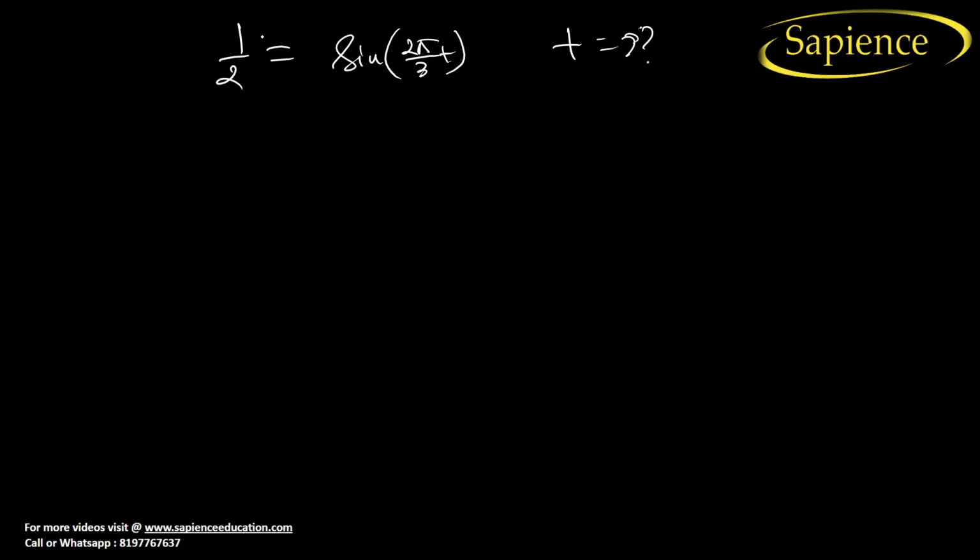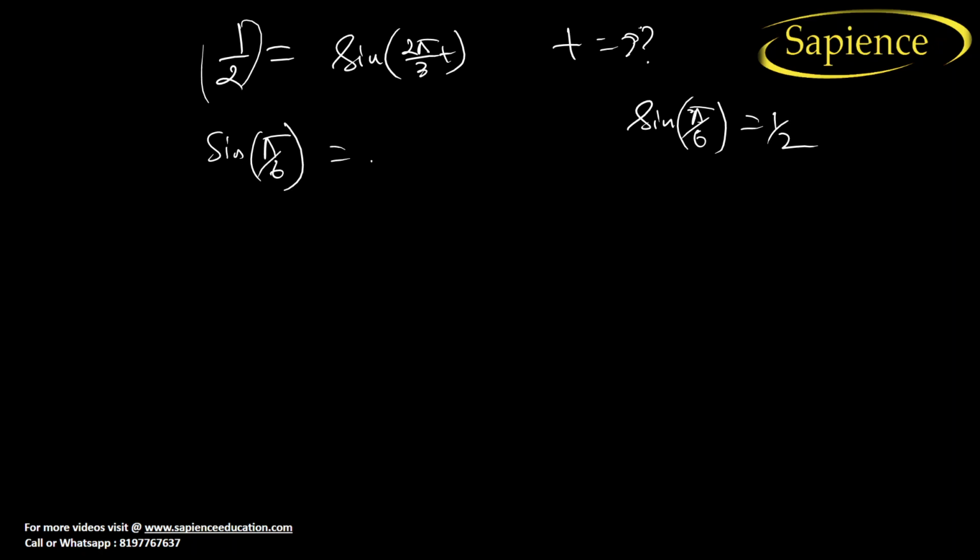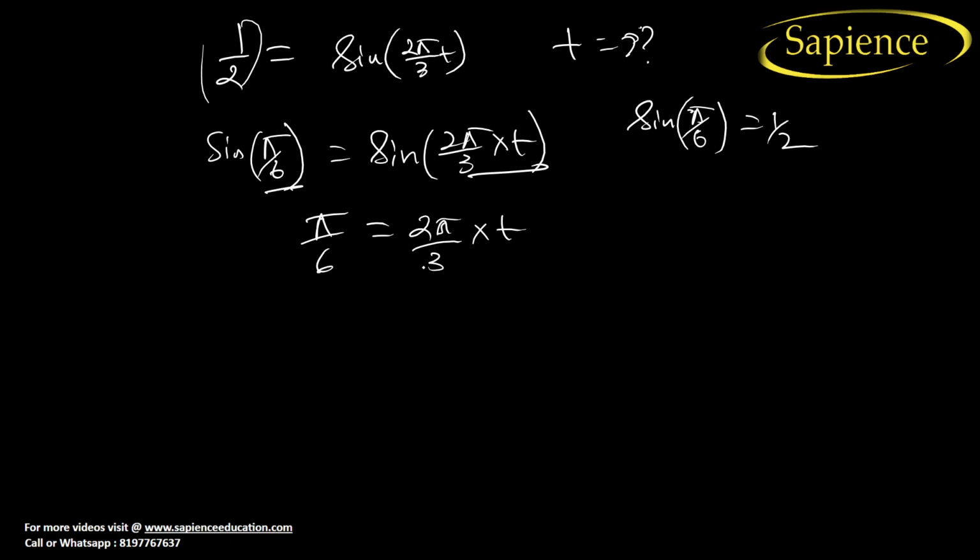So sine of what is half? Sine 30 degree, that is sine pi by 6, is equal to half. So in place of half we can write sine pi by 6. If sine pi by 6 and sine 2 pi by 3 into t are equal, then only both sine functions are equal. It means pi by 6 is equal to 2 pi by 3 into t. Pi gets cancelled out, so 3 ones are 3, 3 twos are 6. So the time is equal to 1 by 4 only, that is 0.25 second.